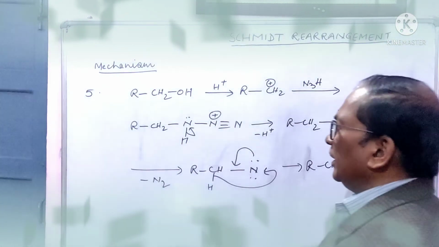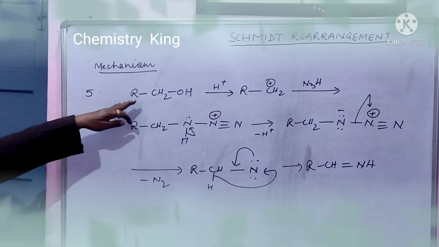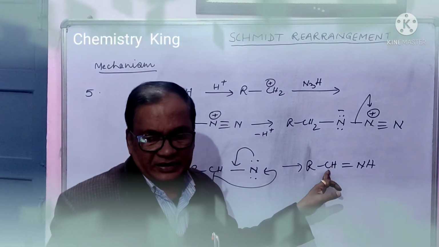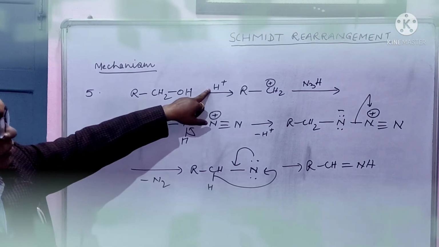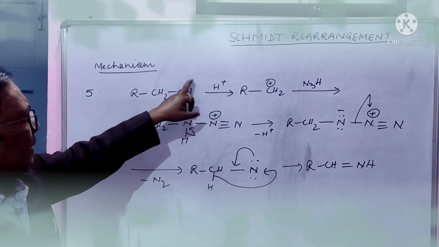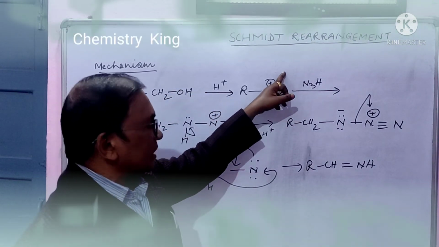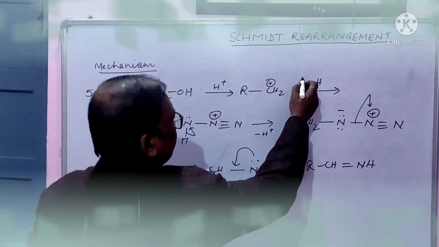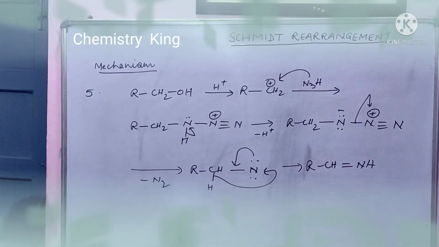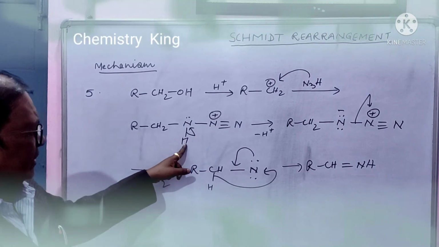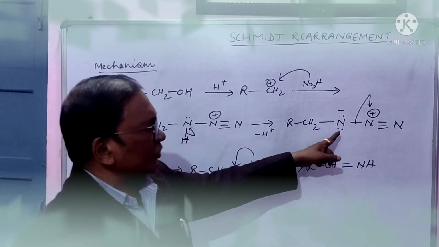Now we will see the fifth mechanism. Here we will see how alcohol gives imine. This is the proton of concentrated sulfuric acid, and it will come here, leading to this carbocation. Now this hydrazoic acid will attack at this positive charge, leading to this. Now this hydrogen is eliminated as H plus, leading to this.